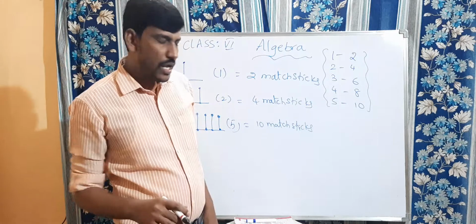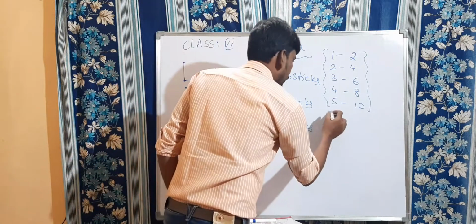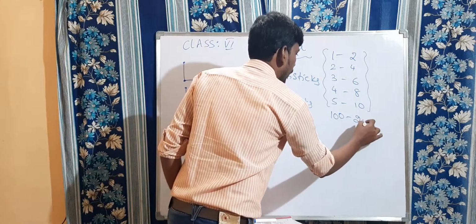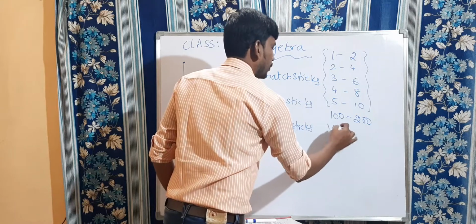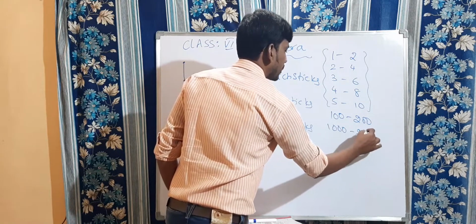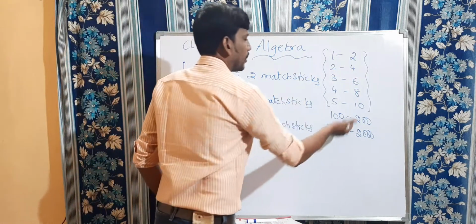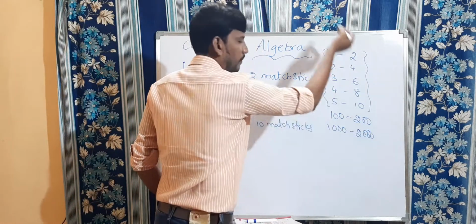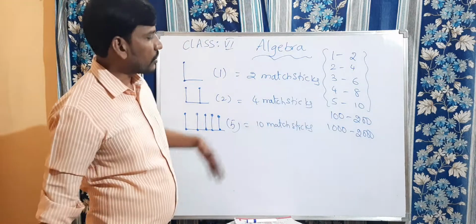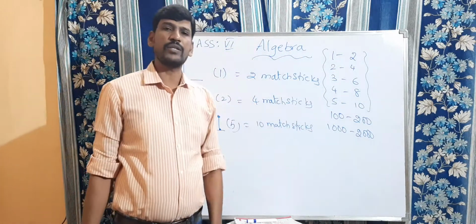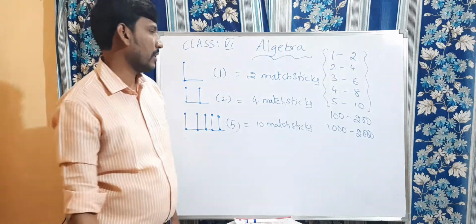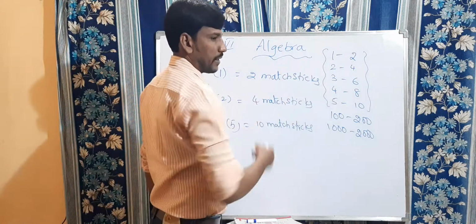Is it clear, children? So now, like that, suppose 100 L's are there, that is 200 matchsticks are required. If 1000 L's are there, 2000 matchsticks are required. Clear? How will you get here? See this here, 2 is common, right? Because they are all multiples of 2. Right, children? We discussed this in playing with numbers. And these are all general numbers, right?